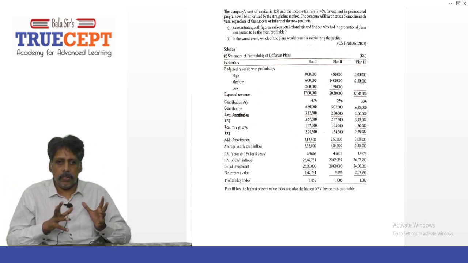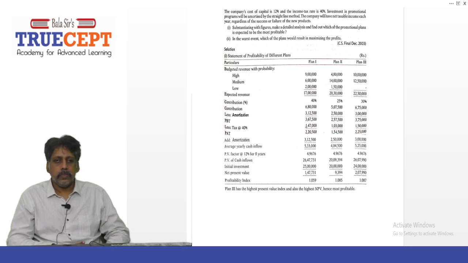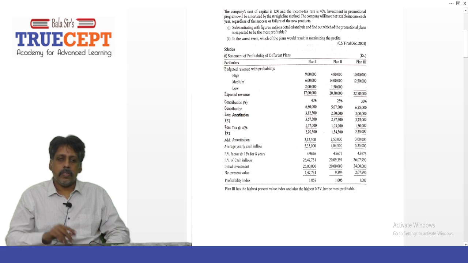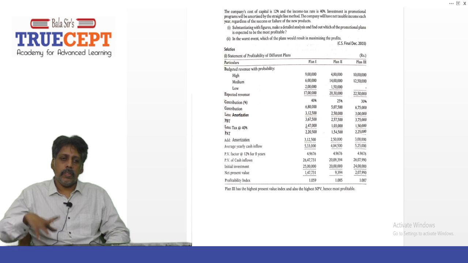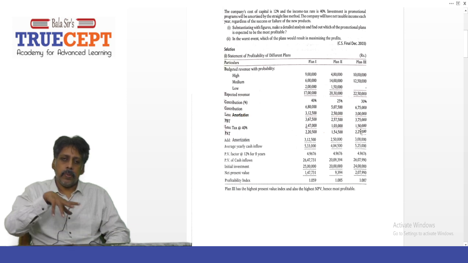That is the objective. So plan 3 has the highest profitability index and also the highest NPV, hence most profitable. Always decide based on the highest net present value. If you want, you can also add the comment that it also has the highest profitability index.